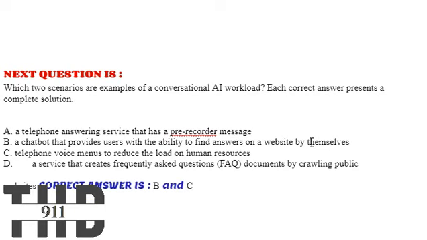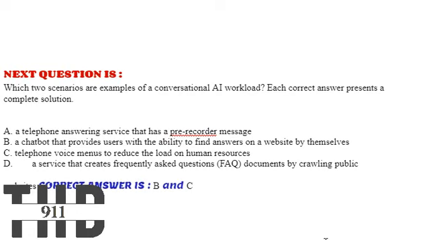Our next question is, which two scenarios are examples of conversational AI workload? Option A, a telephone answering service that has a pre-recorded message. Option B, a chatbot that provides users with the ability to find answers on a website by themselves.